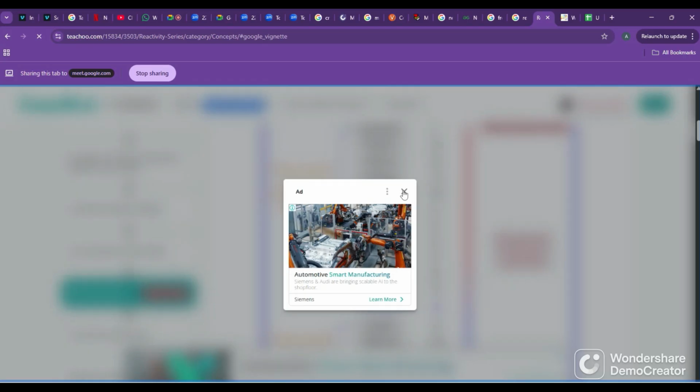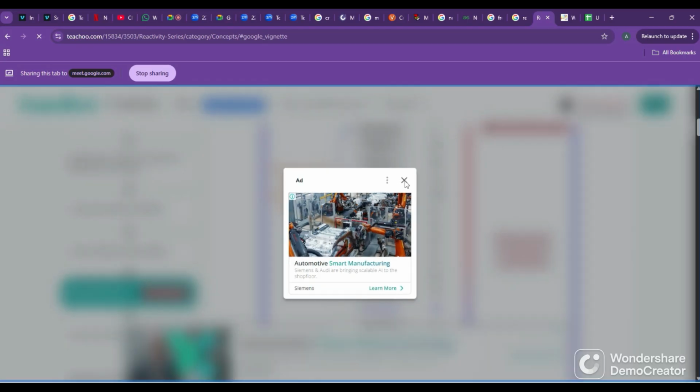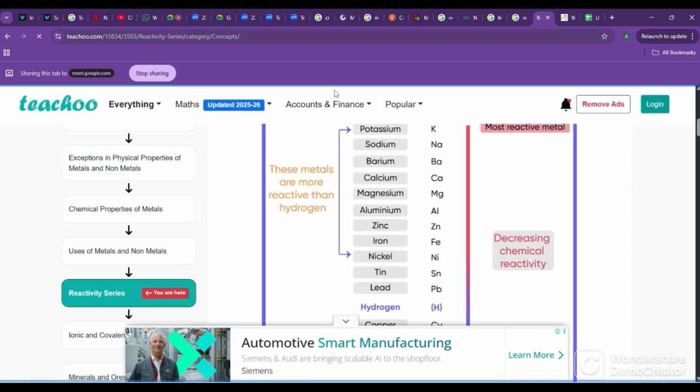This is the reactivity series. Potassium, sodium, calcium, magnesium, aluminium. Once see your textbook, you will have these elements. Aluminium is third or fifth?